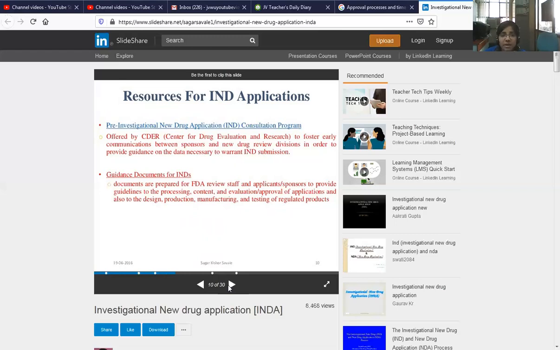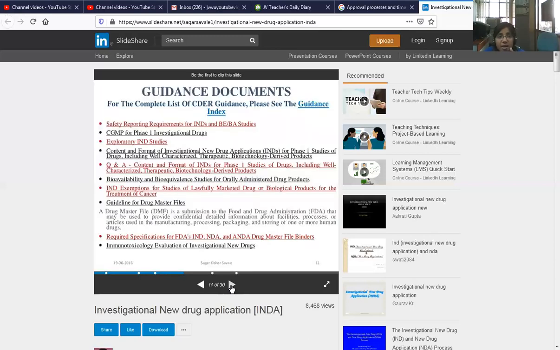Guidance document for IND. Documents are prepared for FDA review staff and applicants, sponsors, to provide guidelines to the processing, content and evaluation, approval of the applications, and also to the design, production, manufacturing and testing of the regulated products. Guidance of the document, अगर हम guidance of the document की बात करें, for the complete list of the CDER guidance, please see the guidance index.